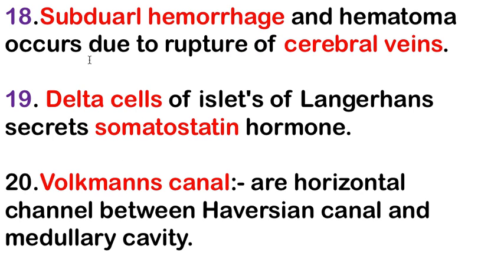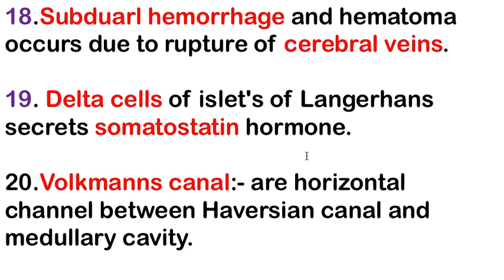Next is subdural hemorrhage and hematoma, which occurs due to the rupture of cerebral veins. Next one is the delta cells of islets of Langerhans secrete somatostatin hormone.